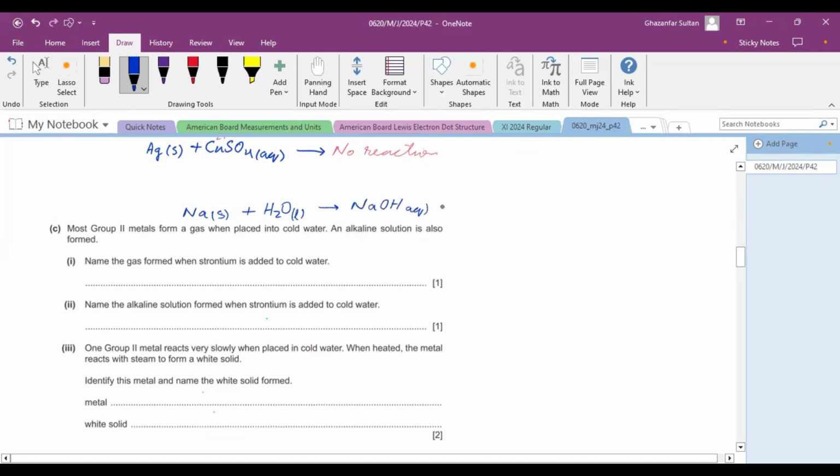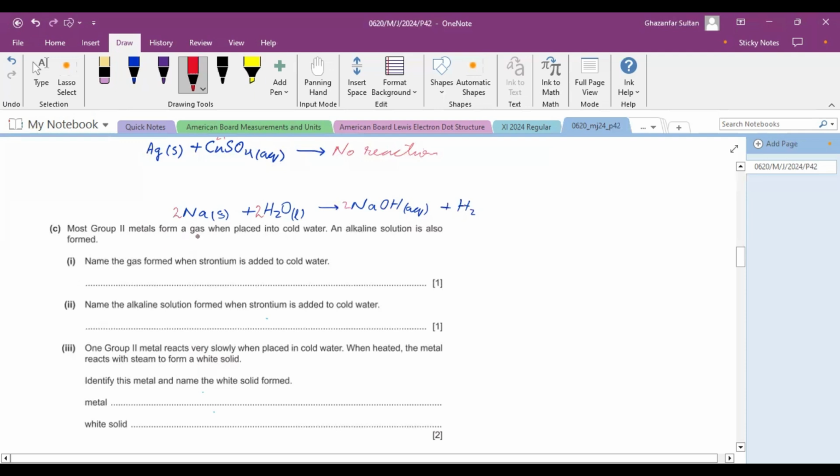Its aqueous solution is there, and hydrogen gas is liberated. The equation is not balanced. So first balance hydrogen atoms: 2 and 1, 3. So first convert it into an even number. So there are 4 hydrogen atoms. So write 2 here to make it 4. Now hydrogen is balanced, and fortunately oxygen is also balanced, but we use 2 here to balance the sodium.